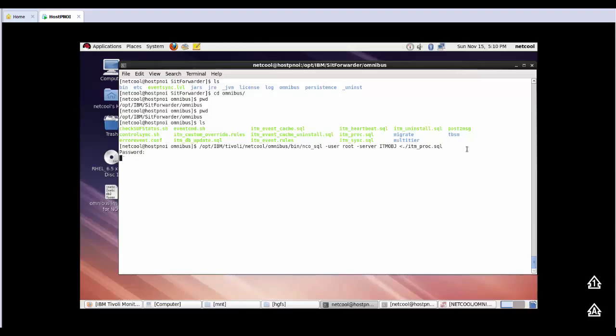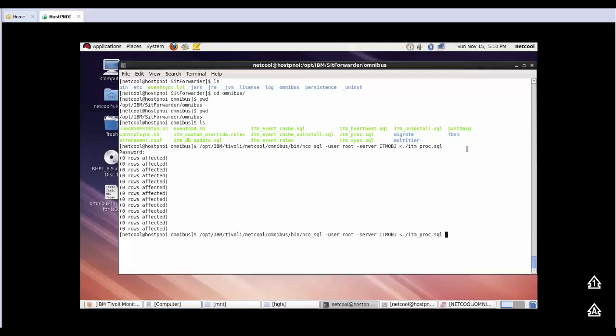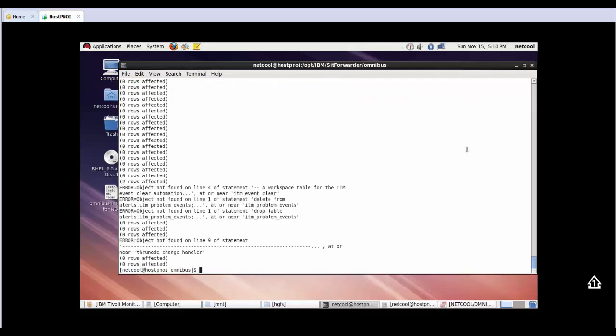Password's blank. Update the procedure, run the DB up. You can ignore those messages.